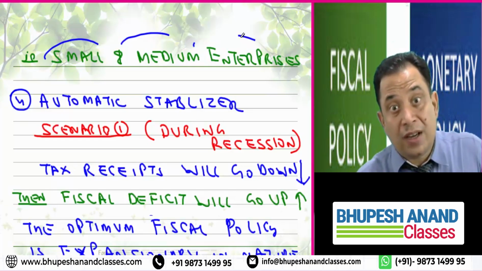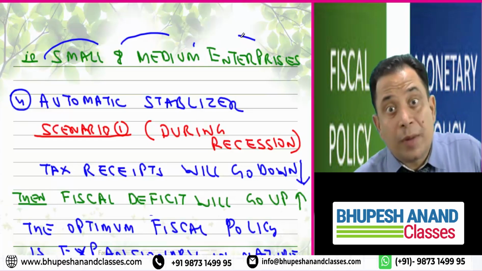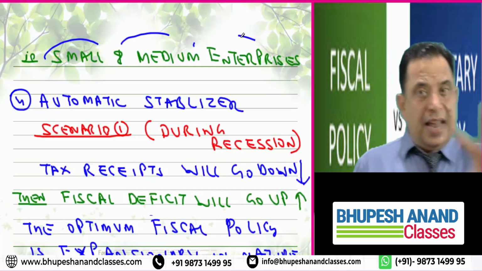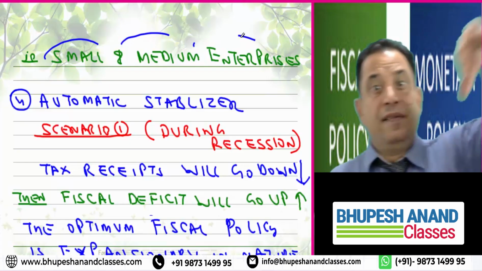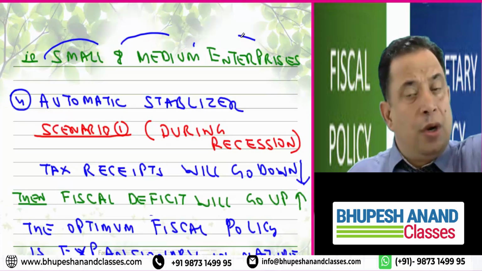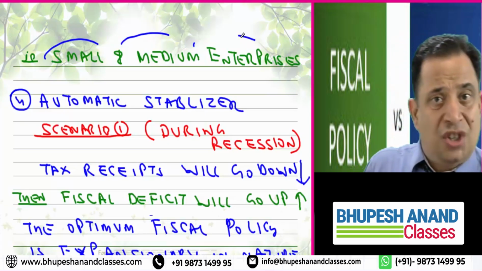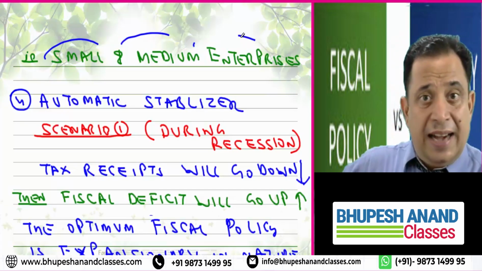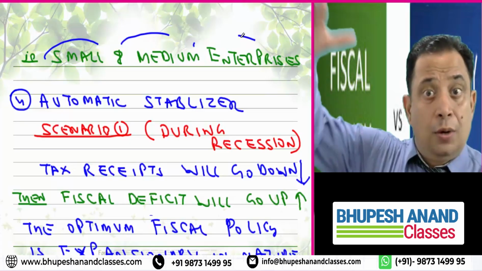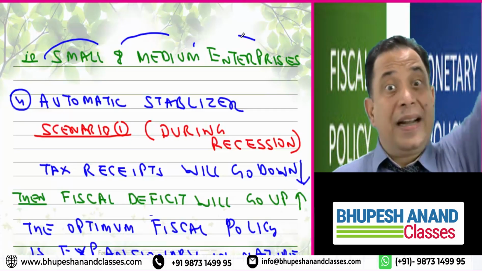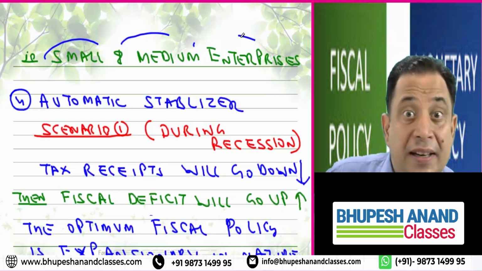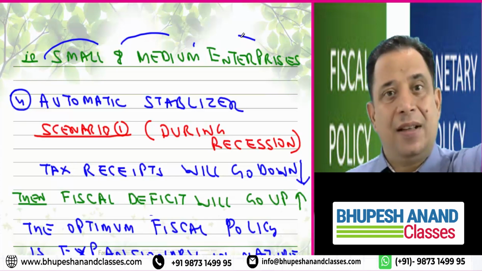Now we should be aware of the actual meaning of automatic stabilizers. I will take two scenarios to explain it. One scenario is when the economy is going down into recession, the trough in the business cycle we have discussed. The second scenario is when the economy is doing well. Now what happens in these, and how those automatic stabilizers work automatically, we will start with that.